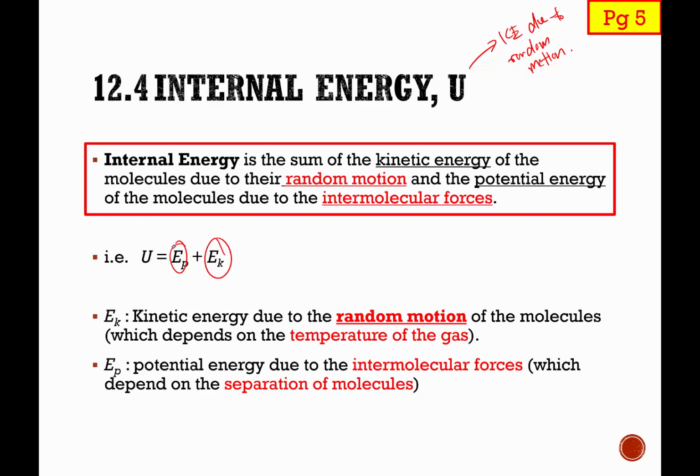So things like KE due to non-random motion are totally ignored, and potential energy due to, for example, gravitational potential energy, is also totally ignored because these are the bulk energy. It is not related to the microscopic level. So for internal energy, we are focusing on the microscopic molecular level. Once again, KE is only due to random motion of the molecules, and potential energy is only due to the intermolecular forces. These are the aspects that we are interested in when we are defining internal energy.